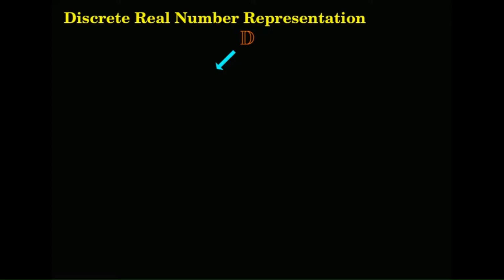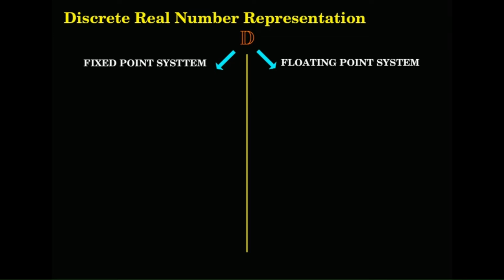So, let us see the representation. There are two important representations that you see commonly: fixed point system and the floating point system. Both have their advantages, both have their disadvantages. When you look from the computing point of view, the speed of computing, fixed point system is much faster. When you look at computing overheads, the floating point system has more overheads, and I would not prefer it from the computing angle.